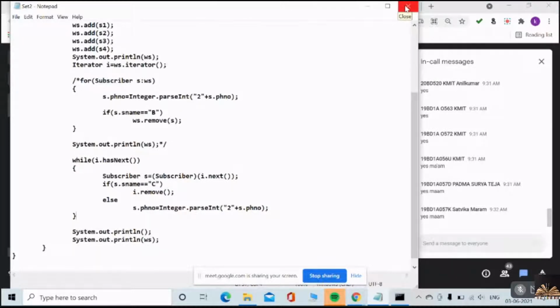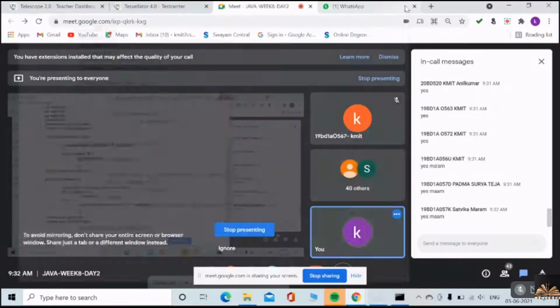Understood, no? I'm closing this. Hope you understand the difference between for each and iterator. What are all the demerits and merits of for each? Did you understand?